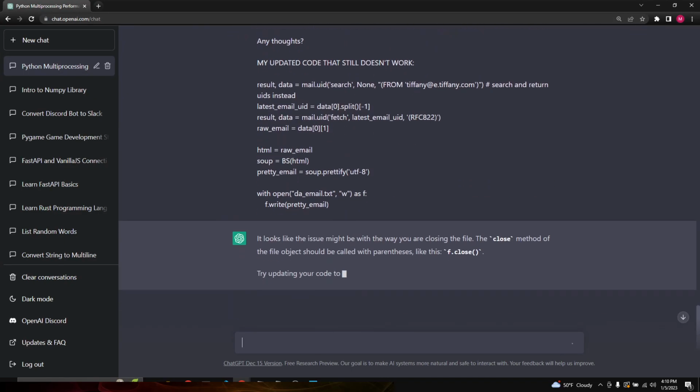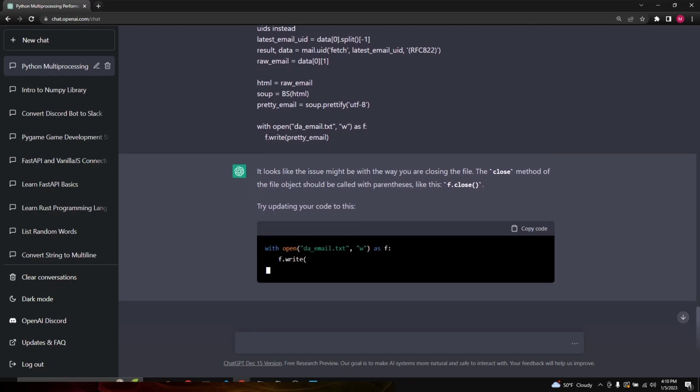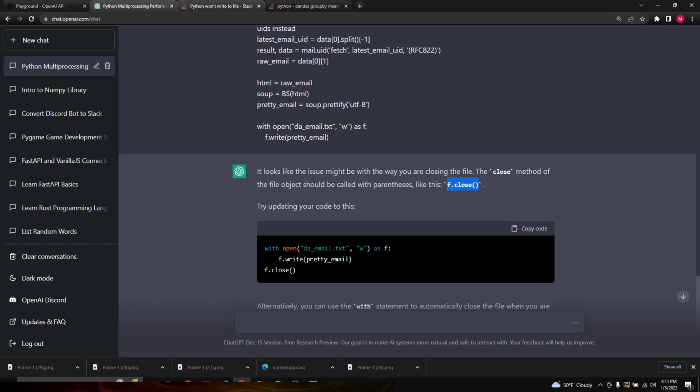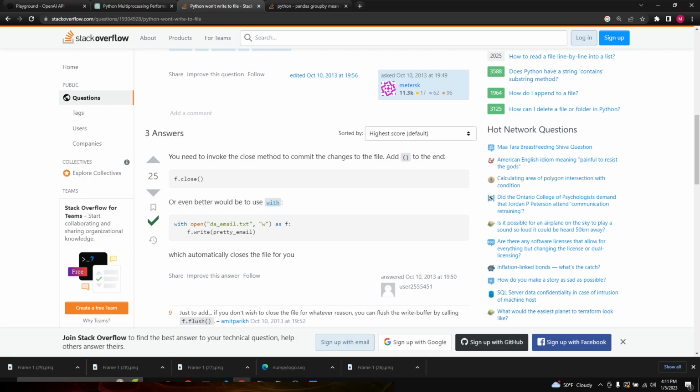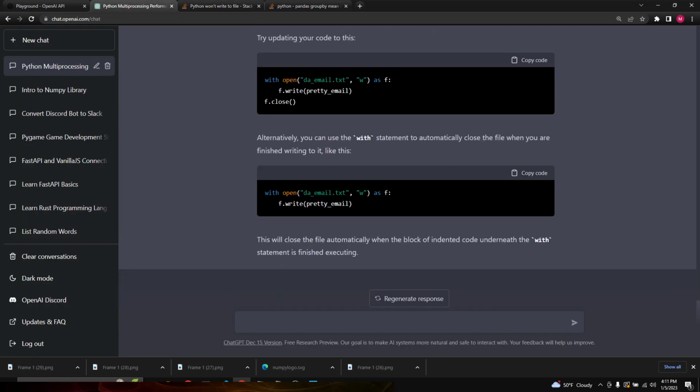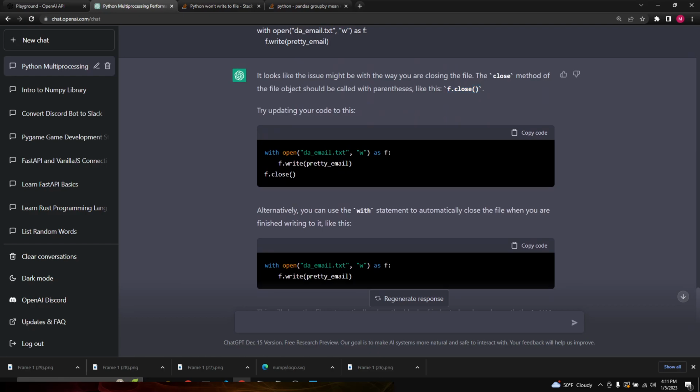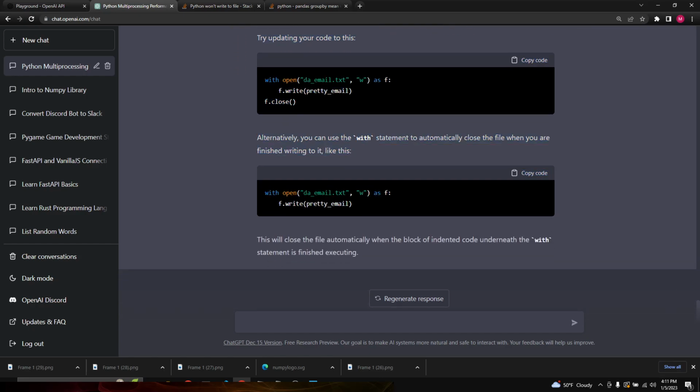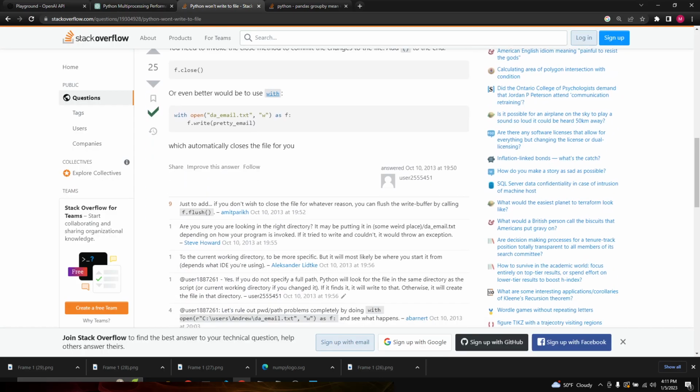What it says: it looks like the issue might be the way you're closing the file. Let me put this back here. And this is exactly what the person says. You need to invoke the close method to commit the changes. And it says even better, the better method is to use with open. It mentions f.close exactly. Alternatively, you can use the with statement to automatically close the file when you're finished writing. Exact same answer. Yeah, great.